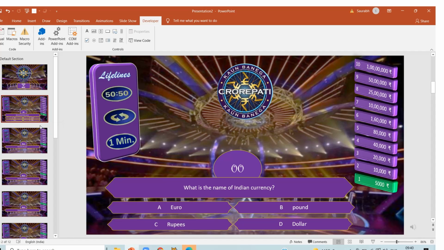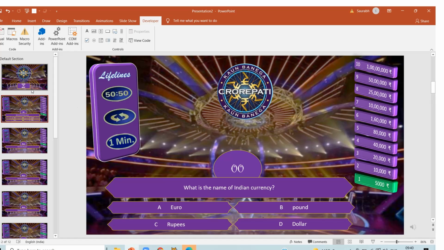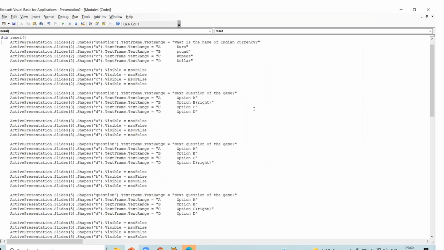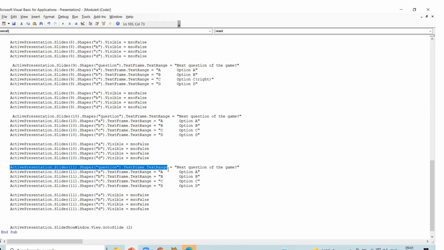As you can notice, countdown was on in slide number 2. That's why 00 is written here. We want when we click on reset, start should be written here. For that, click on macros, click on reset, edit, and in the last, before end sub, and before view, go to slide 2. Now copy this line, active presentation dot slide dot shape dot text frame dot text range. Copy and paste it here, Ctrl plus V.